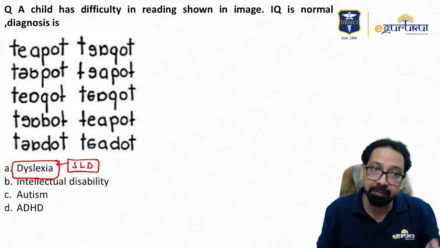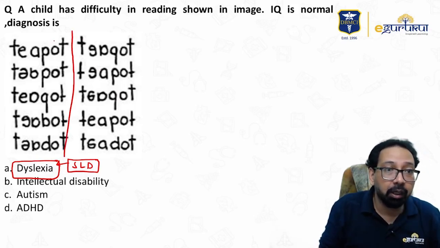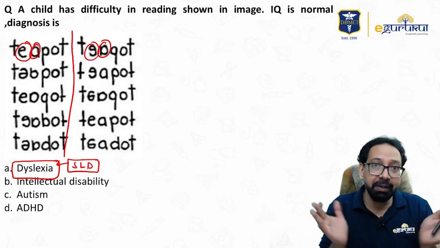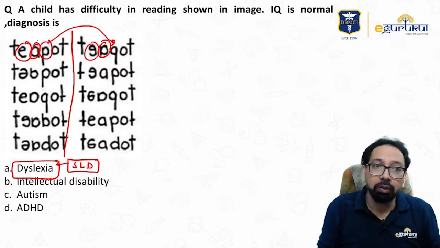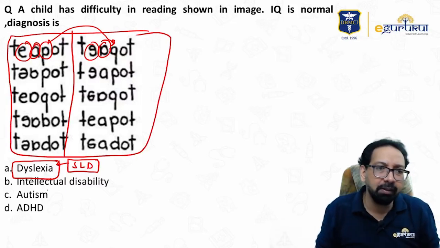You all know the movie Taare Zameen Par. In this the patient sees mirror images of letters like P, Q. So you will find this picture MCQ and they will ask, this is a typical example of dyslexia.